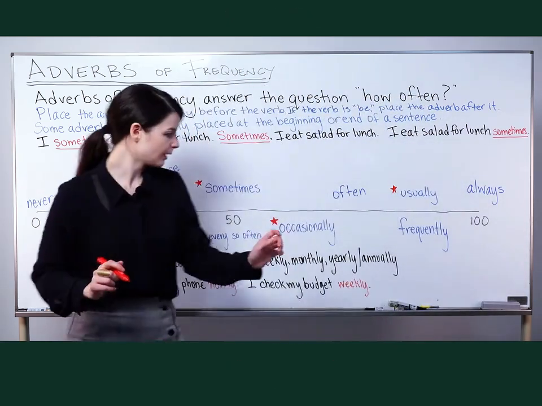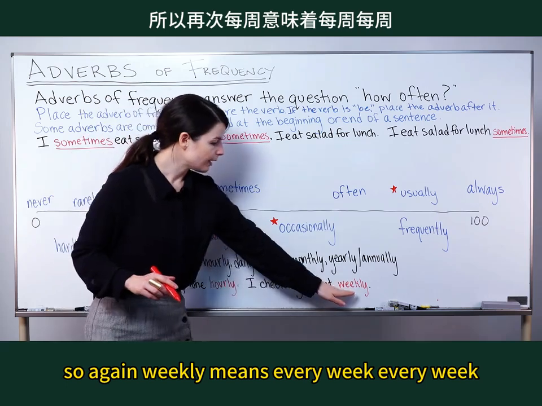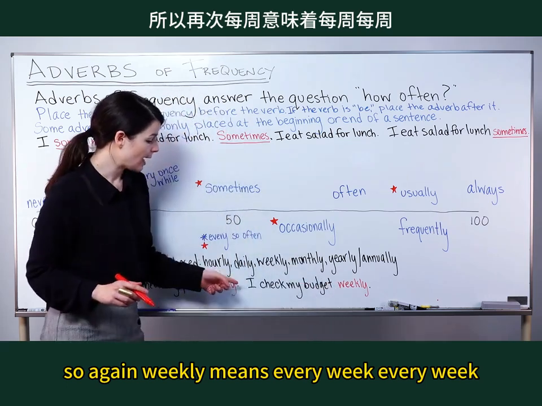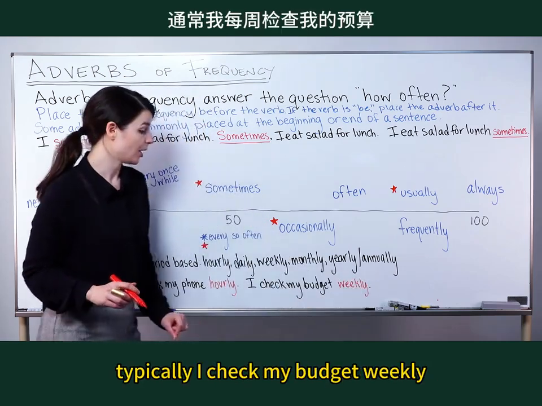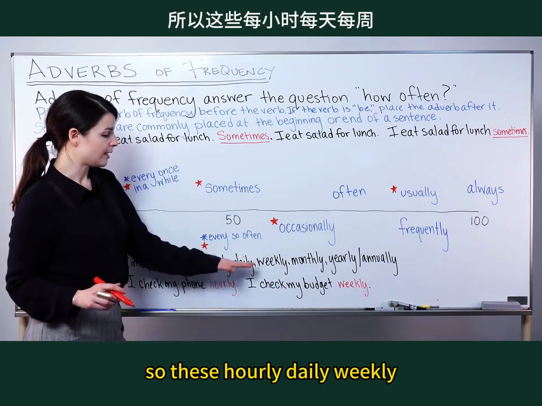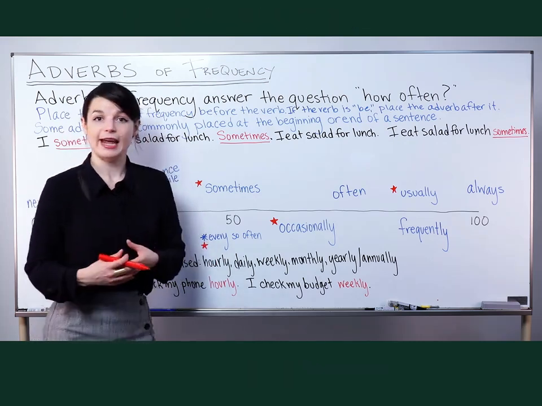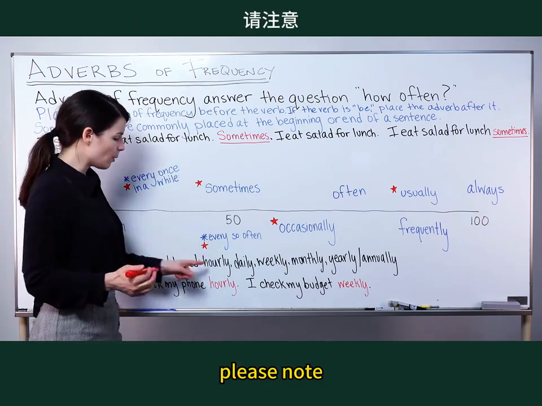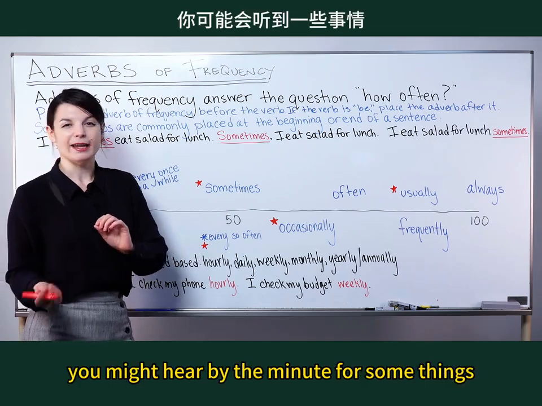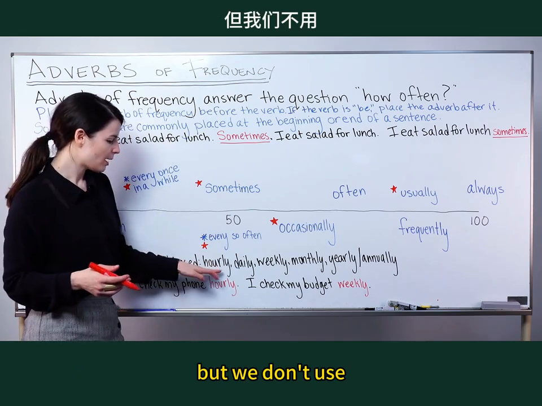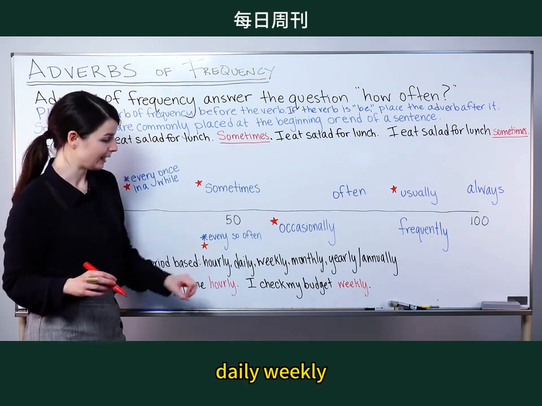Another example is I check my budget weekly. So again, weekly means every week. And so every week I check my budget. But we put this at the end of the sentence typically. I check my budget weekly. So these hourly, daily, weekly, these show us a time period, or like they give us that how often answer, but with time too. Please note, smaller than hour, there's nothing smaller. We don't use minutely. You might hear by the minute for some things, but we don't use minutely or secondly. We don't use those. So please begin with hourly, daily, weekly.